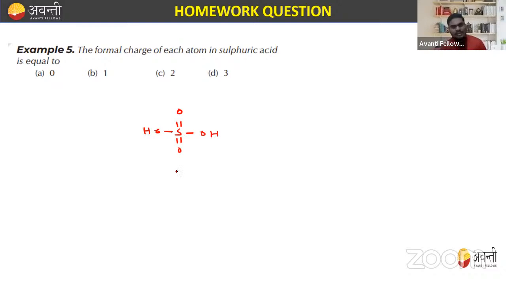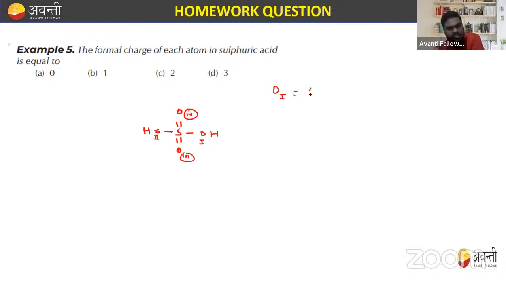So if you want to calculate the formal charge of this oxygen, that is oxygen number 1, this and this have the same charge, and the third and fourth oxygens show the same formal charge. So let's calculate the formal charge of oxygen 1 first.